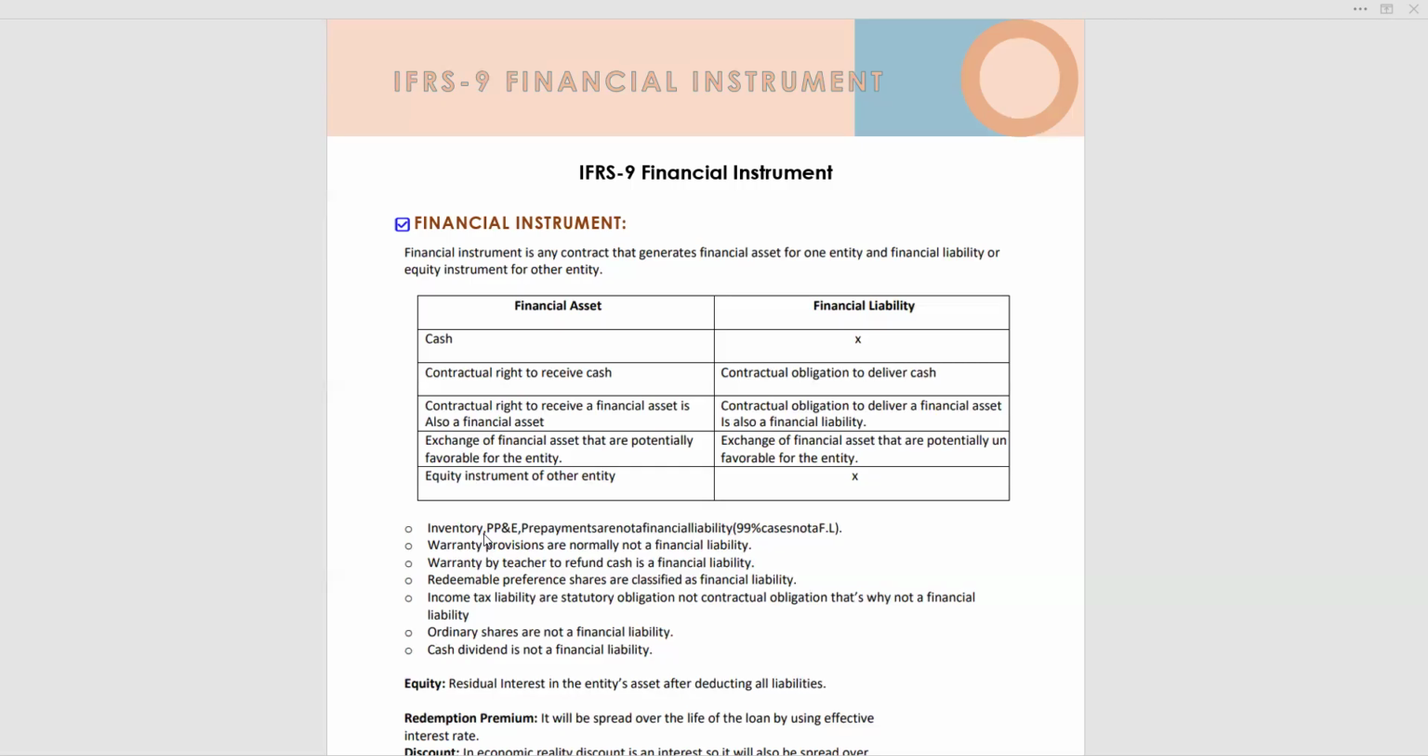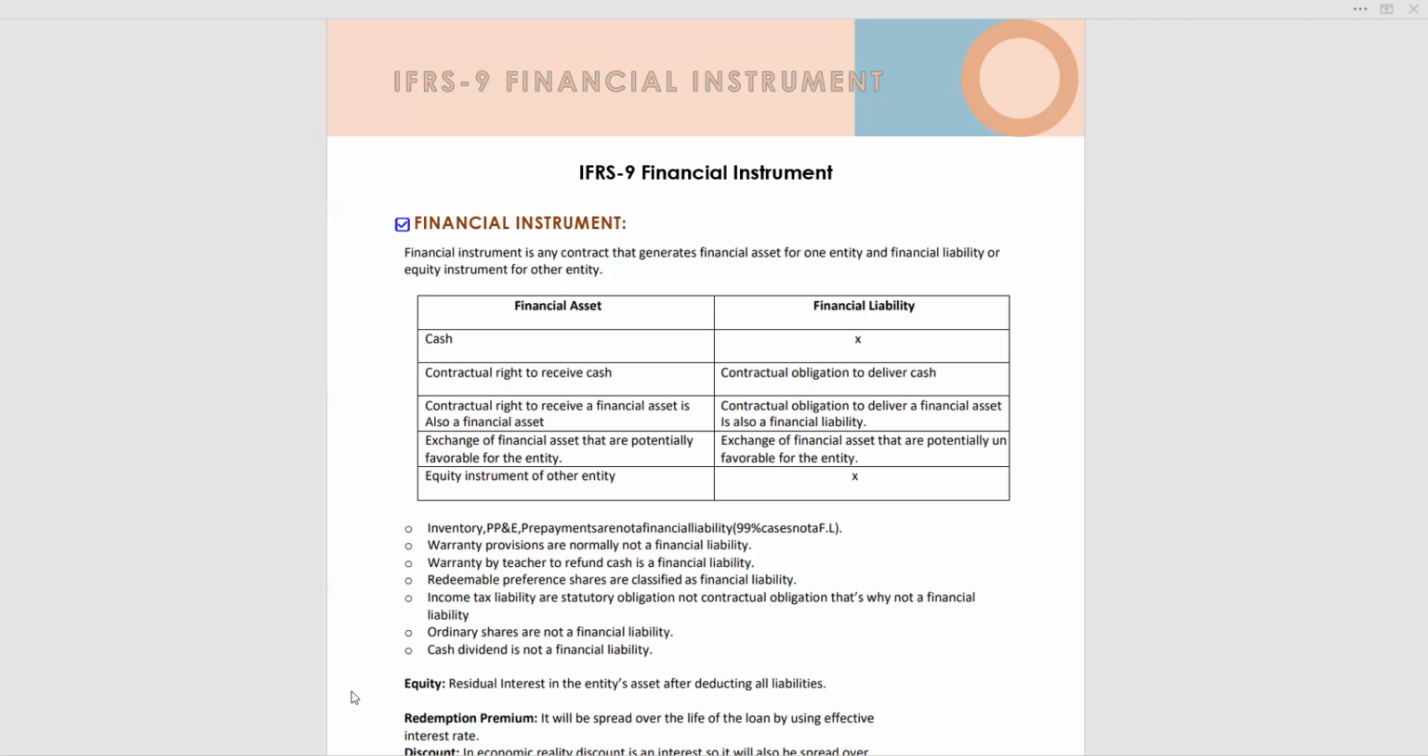Now, income tax liability is a statutory obligation, not a contractual obligation. That's why it is not a financial liability. Ordinary shares are not a financial liability. Cash dividend is not a financial liability because it depends on the company. So there is no financial liability if there is no contractual obligation, such as tax payable or dividend payable.